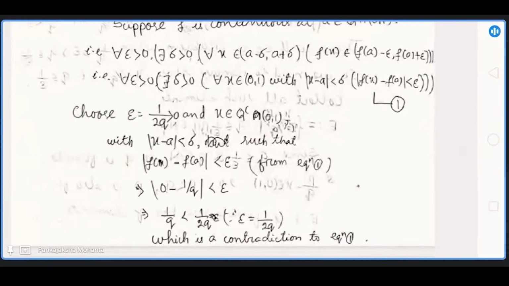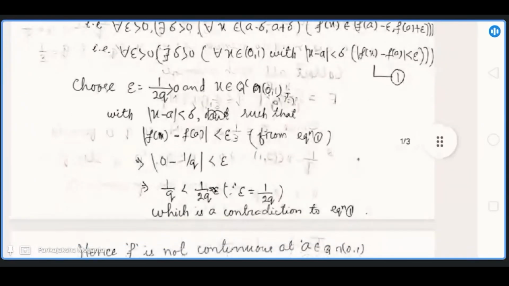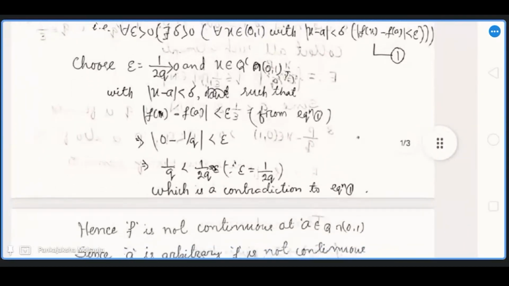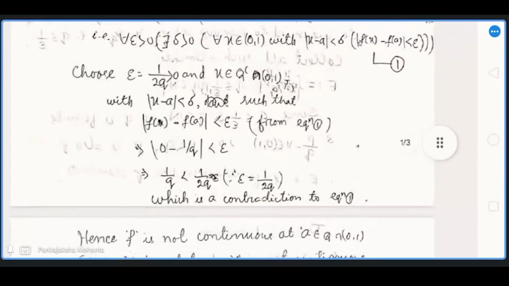And we chose epsilon as 1 by 2q. That is, 1 by q is strictly less than 1 by 2q, which is a contradiction. Hence, our function is not continuous at any rational point between 0 and 1. So we have proved this.